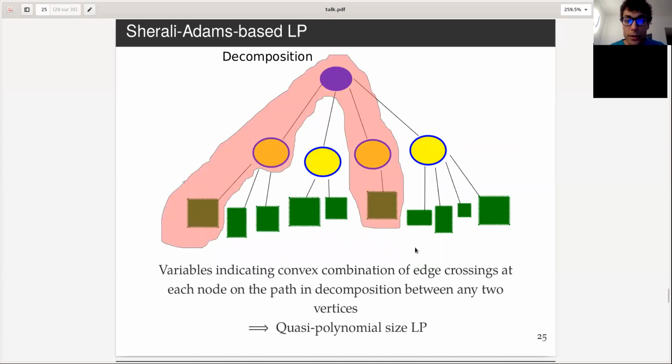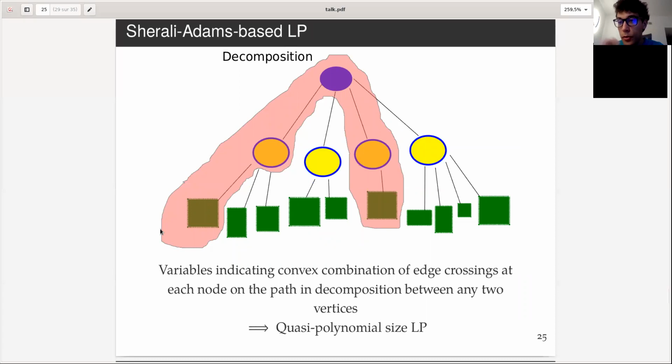But essentially what we're doing is that for any pair of bottom subgraphs, like a leaf subgraph here, we consider all the possible choices of crossings over all possible parents between these two subgraphs.